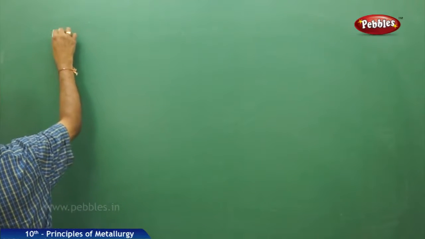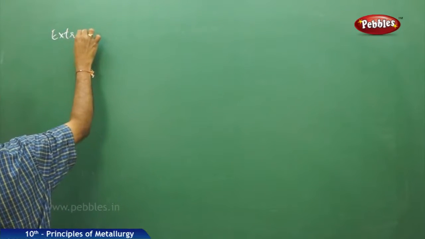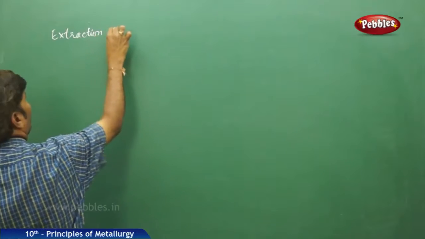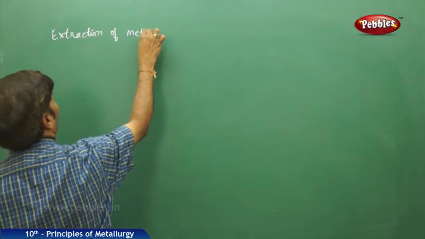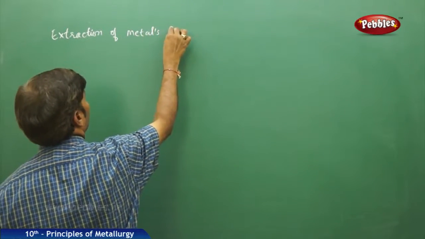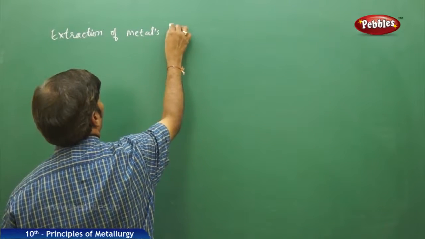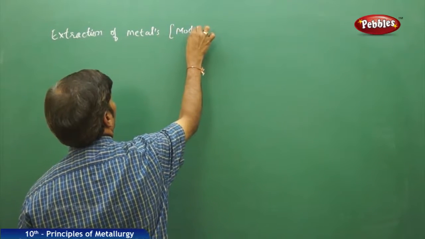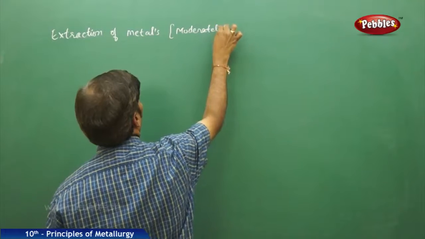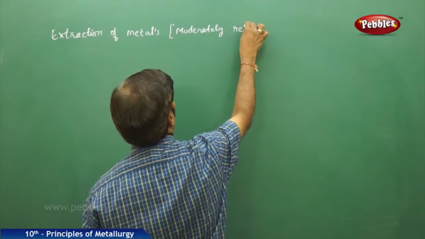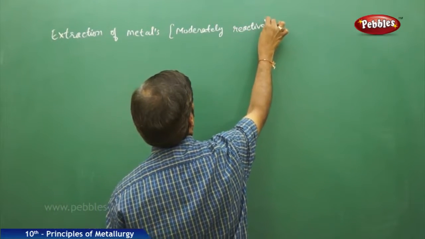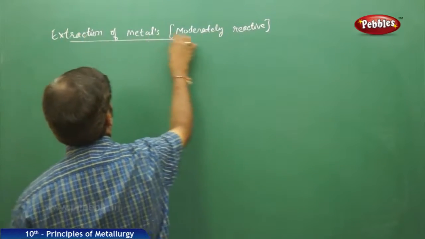Extraction of metals, next part of the discussion. Extraction of metals which are moderately reactive.